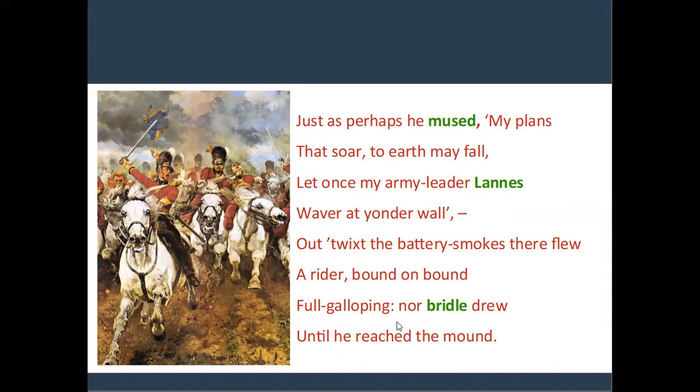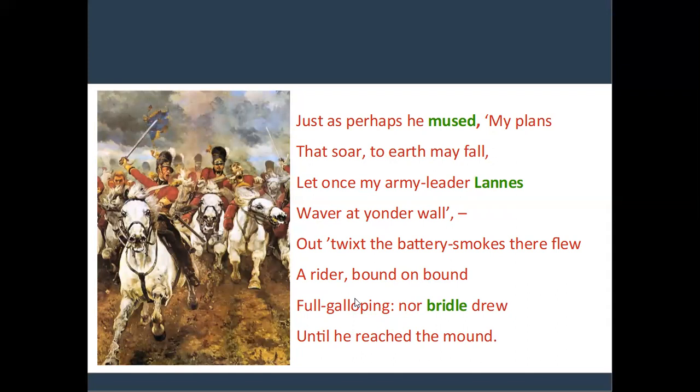Here a rider is a young soldier. He appeared from the clouds of smoke and fire. Here the phrase full galloping suggests the fastest running of the horse. As the rider was severely wounded, he wanted to convey his victory news before his death. So the rider was in a hurry.